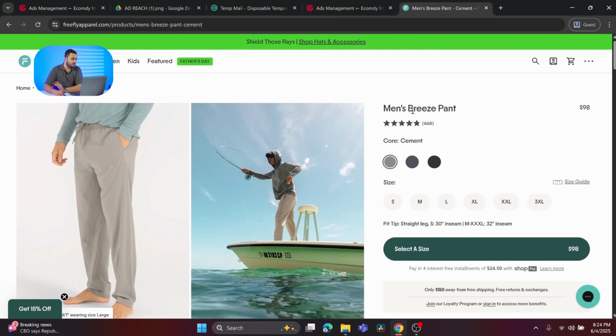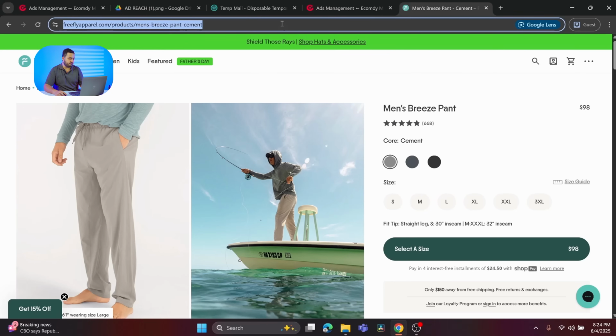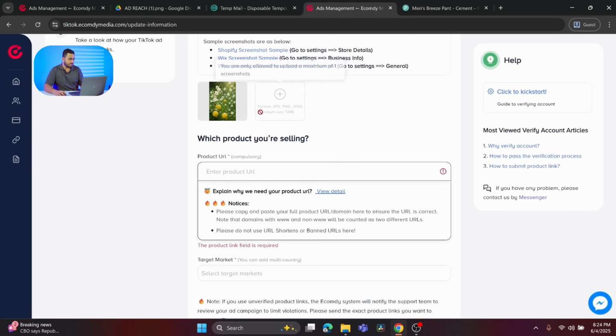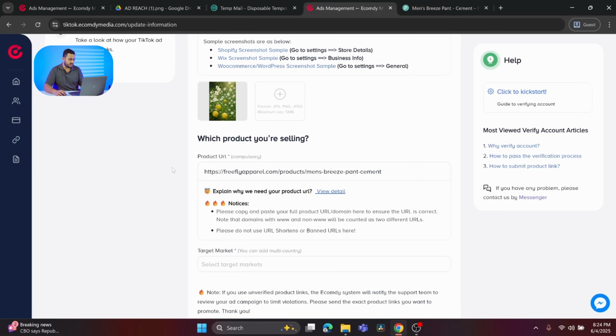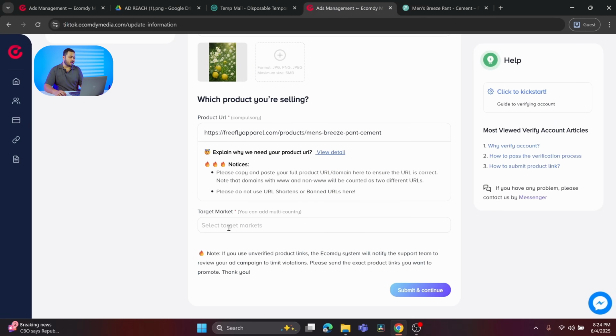We might reject a collection page based on multiple reasons, like it might include some spam products, some prohibited products which are not allowed by TikTok. So for the safe side, you need to make sure you approve your product page only. Let's take an example. We will need to copy the link and just paste it. So here's the product link. And what's the target market?